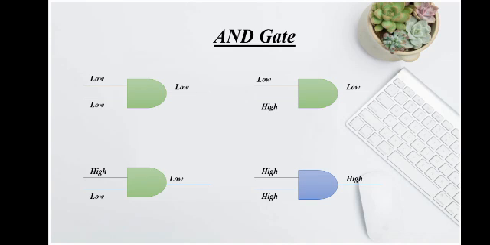Hope you understand from this. Again I am revising that if both the inputs are high, you will have the output high. But if any of the inputs is low, then it will give you the result low.